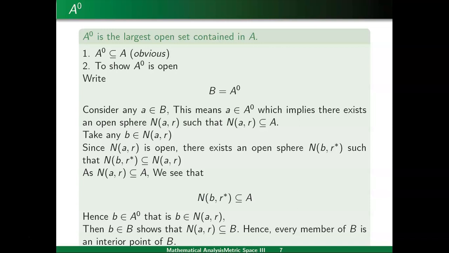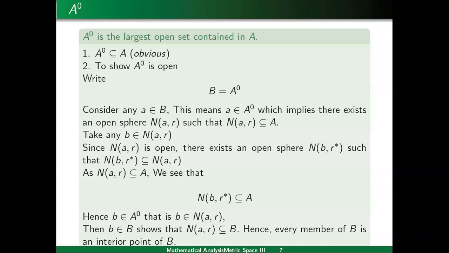So, it is clear that A interior is always contained in the set A itself. And now we will prove that the A interior set is always open. To prove this, let us denote A interior by set B. Now we want to prove that set B is open. This will prove that A interior is open.